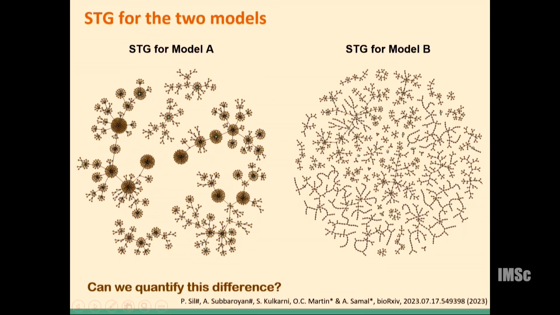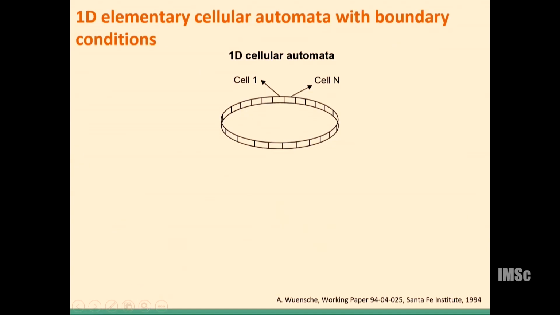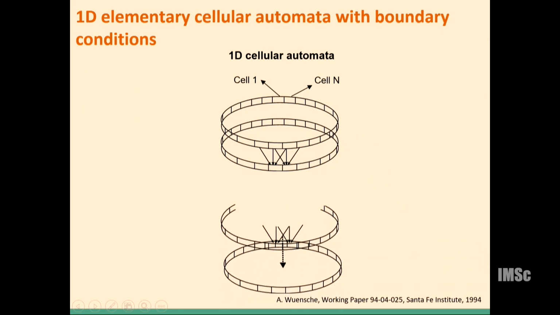So we searched the literature of Boolean networks. We didn't find a measure that explicitly distinguishes between these structural features of the 2 networks. So then we looked into other possible discrete modeling frameworks. We searched the literature, and we found that in cellular automata theory, specifically the study by Andrew Wuensche, he has explored these structural attributes very extensively.